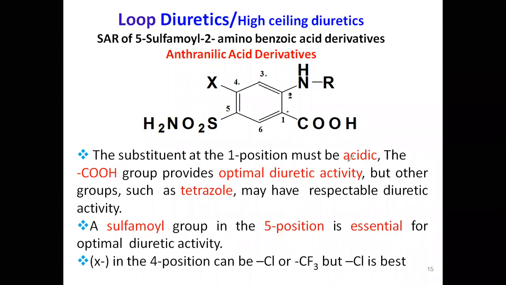The substituent at one position must be acidic in nature. The carboxylic group provides optimum diuretic activity. Carboxylic group can be present, or other acidic groups like tetrazole can also be present. Instead of carboxylic group, you can also add tetrazole. Tetrazole has 4 nitrogens in a 5-membered ring, so the proton can be easily donated. The drug's acid is one which donates proton, so tetrazole is also acidic in nature.